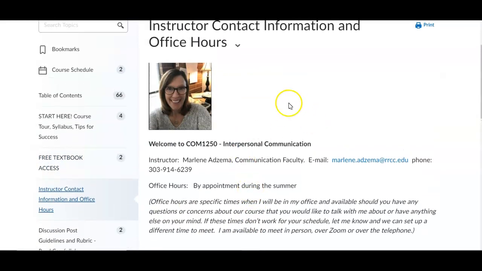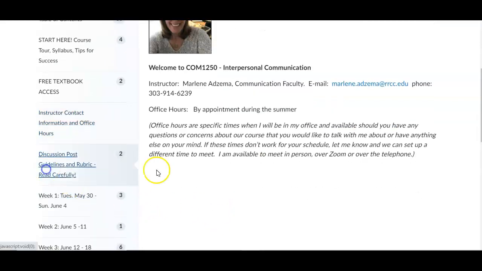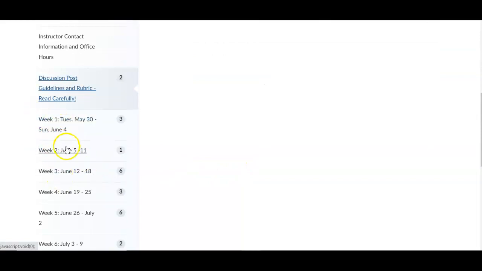Instructor contact information. I don't hold official office hours during the summer. The best way to reach me is through my Red Rocks email or through D2L. Through that email, I'm happy to meet with you by appointment if you need to get together during the summer. Make sure you read the discussion post guidelines, and then you'll see here each weekly module.